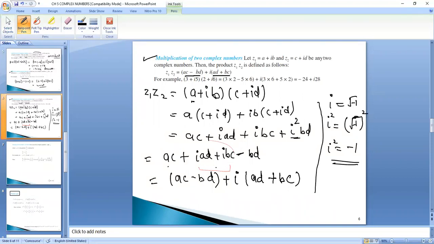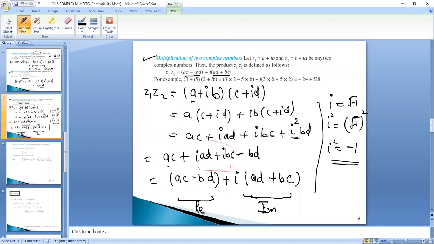I'm taking iota common, iota (AD plus BC) in the second bracket. So which is a complex number? Because this is the real part, and this is your imaginary part, including the iota. So this number is a complex number.